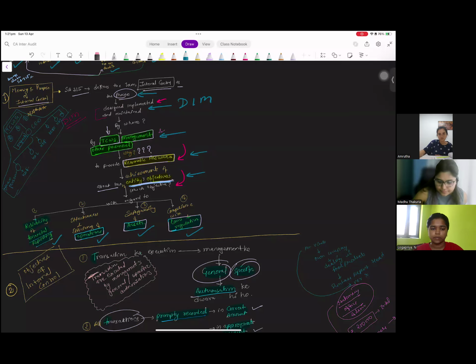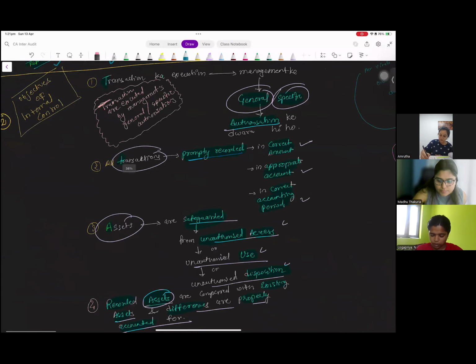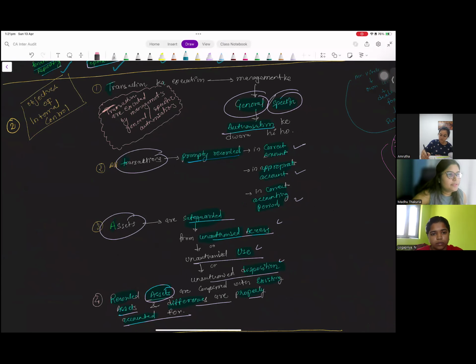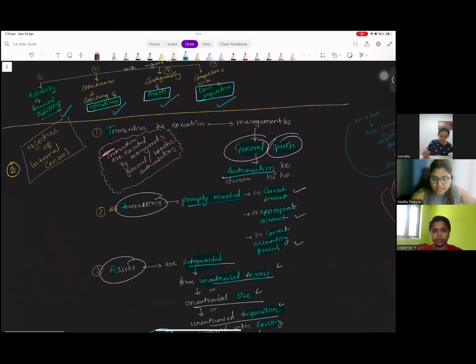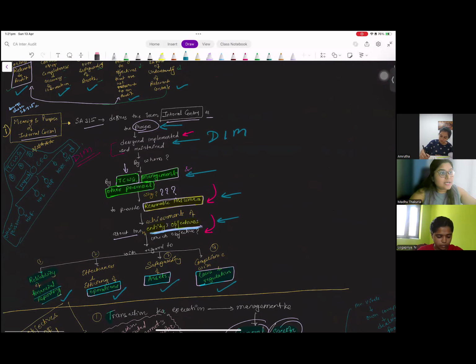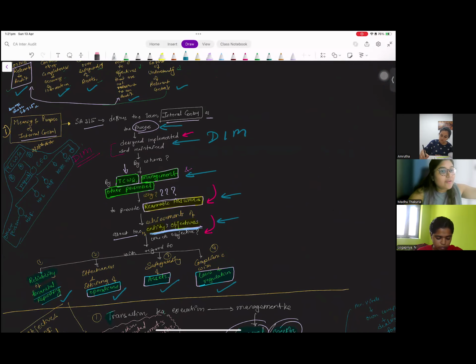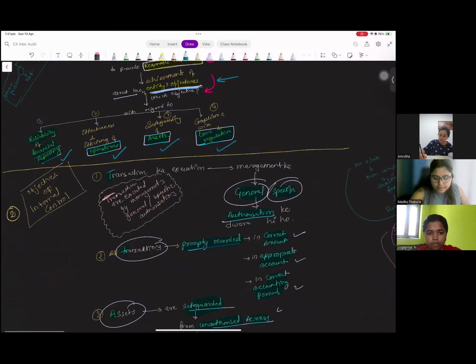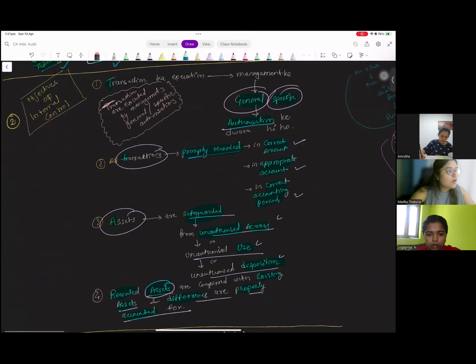Moving to the next topic, objectives of internal control. There are 4 objectives of internal control. The first four objectives that you have studied are the entity's objectives that the entity is achieving through the process of internal control. Now you are studying the objective of internal control. What is the objective of internal control?